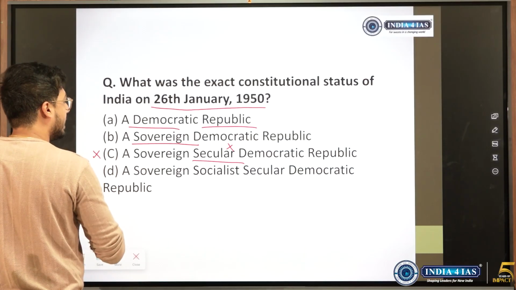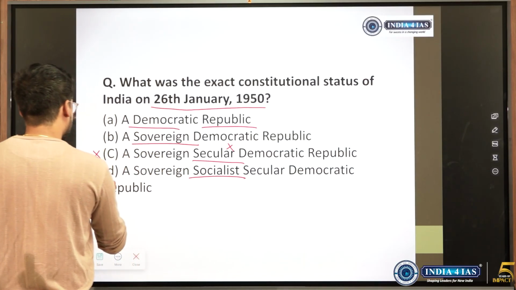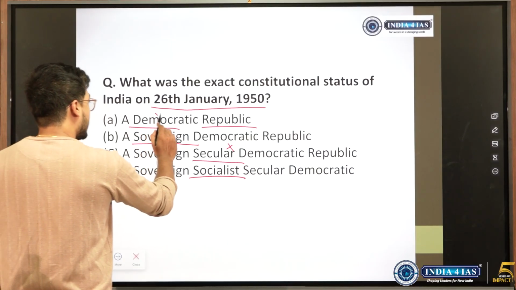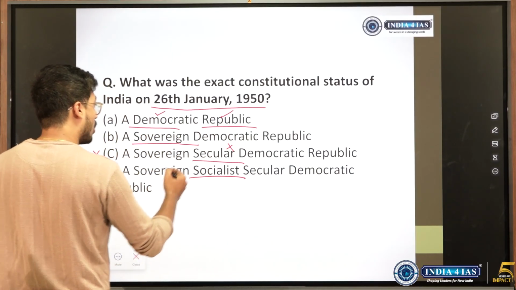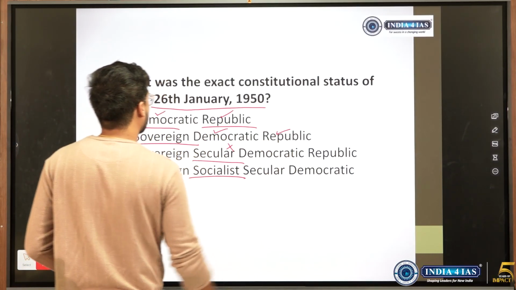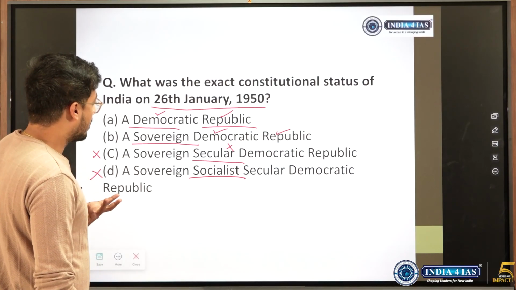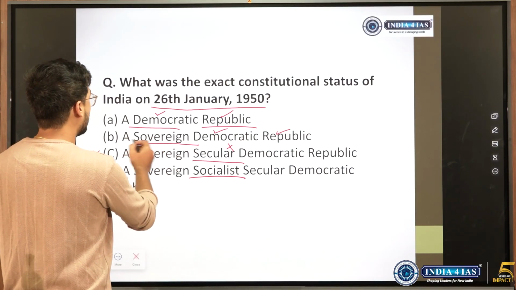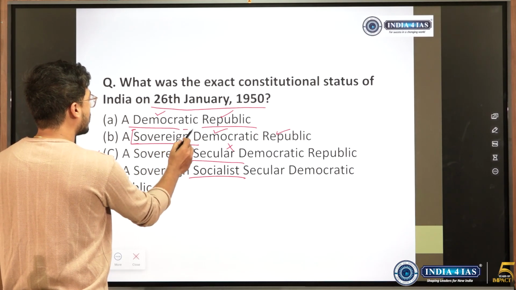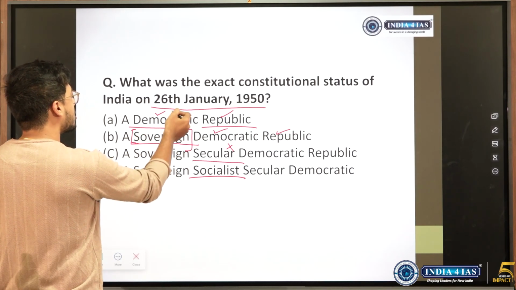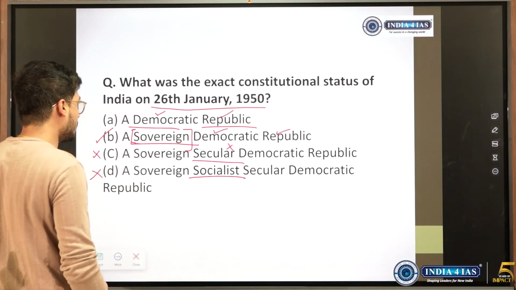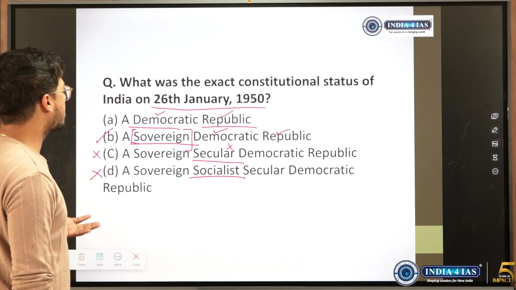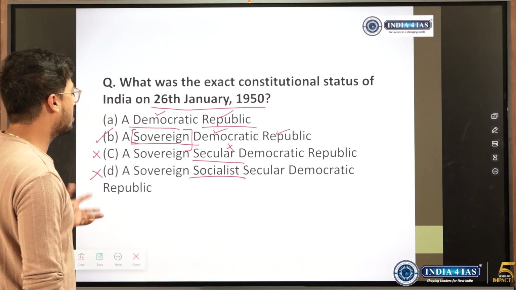So it was not secular, not socialist; it was democratic, republic and sovereign. See, UPSC shouldn't have framed such questions because both options are correct, but the comprehensive option would include this because sovereign is not present in option A, right? So what was the exact constitutional status of India on 26 January 1950?